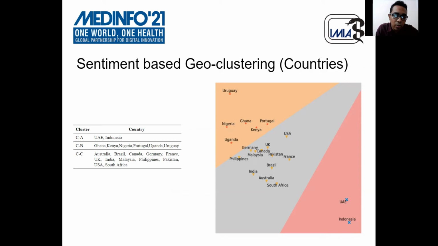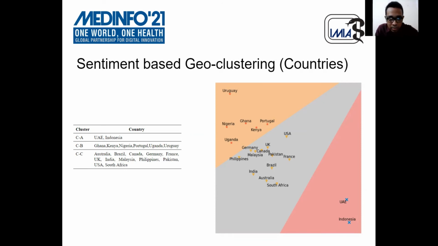In cluster A, we have only UAE and Indonesia that you can see in the bottom right of our plot. Then in cluster B we have Ghana, Kenya, Nigeria, and so on, which you can see in the top left of our graph. And in the middle of the graph is cluster C, which consists of Australia, Brazil, Canada, Germany, and so on.